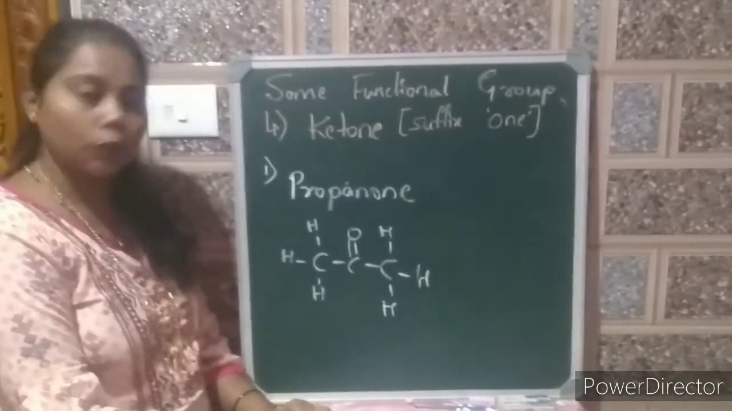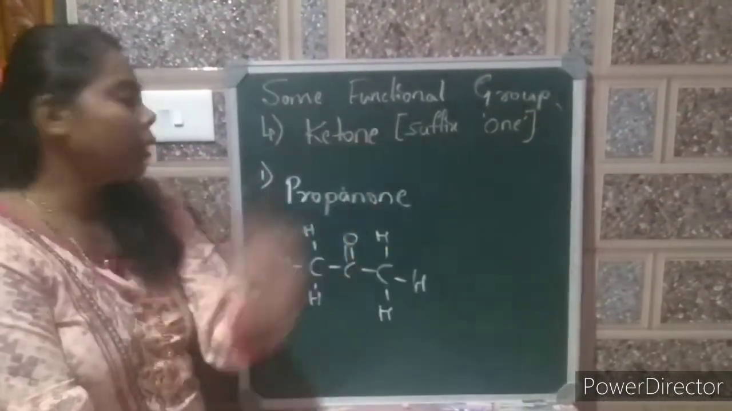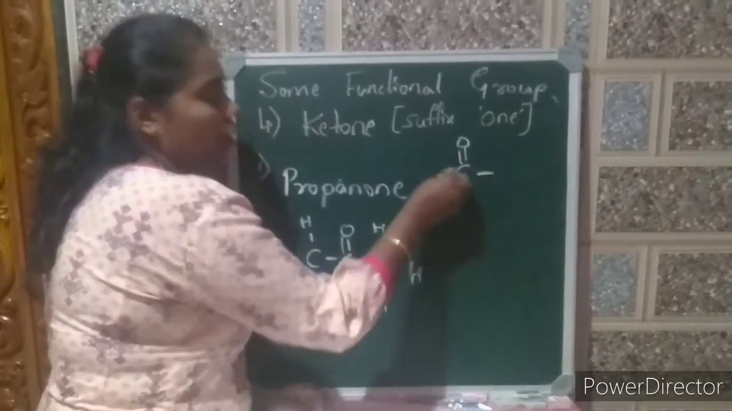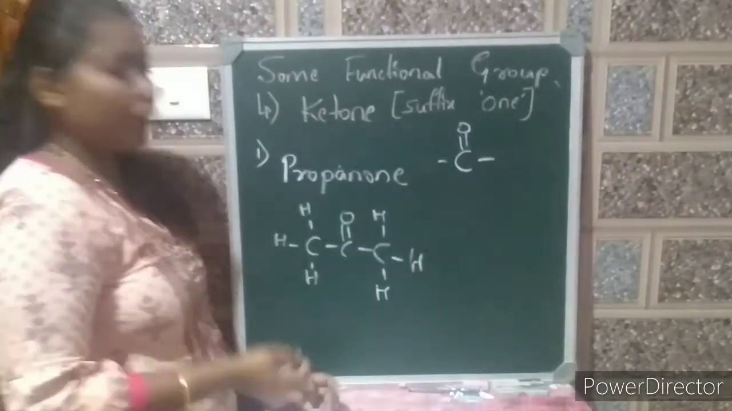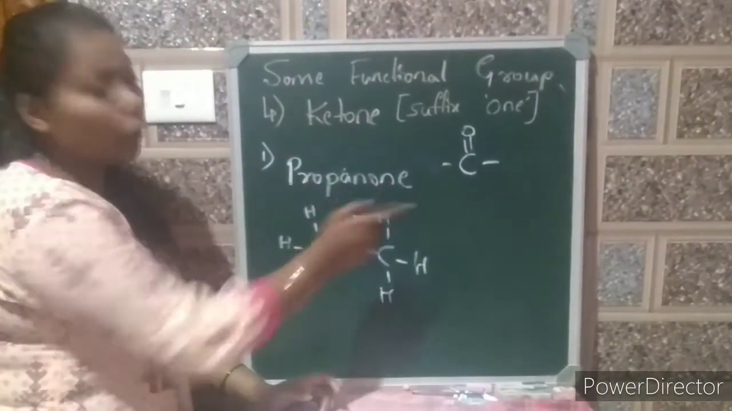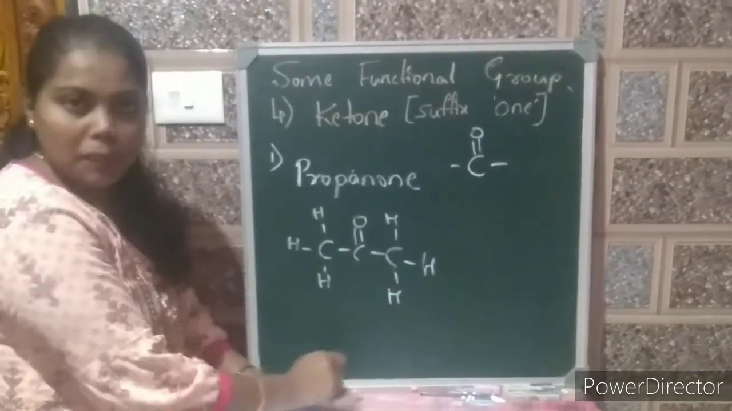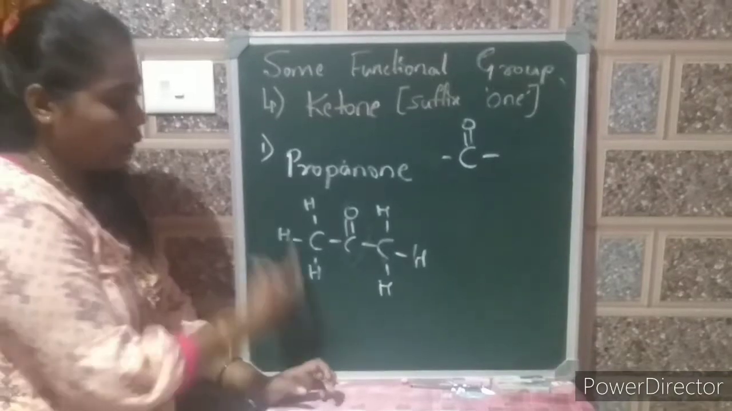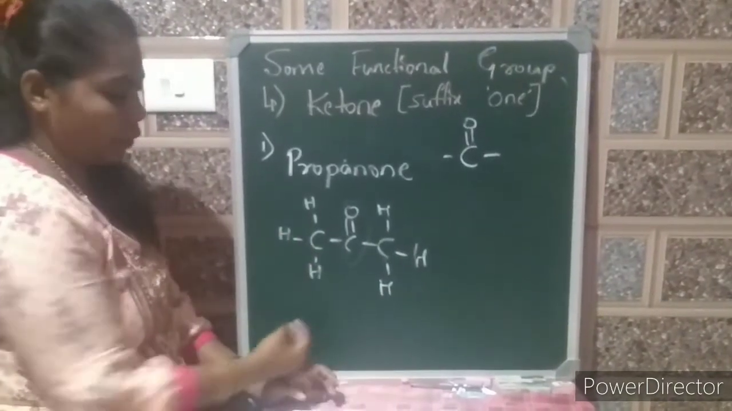Next one is ketone. For this, suffix is ONE. And the functional group is C double bond O. This is the ketone group. One example we can give is propanone. Three carbon atoms are present in that. One is ketone group, C double bond O. Other is normal CH3 group.